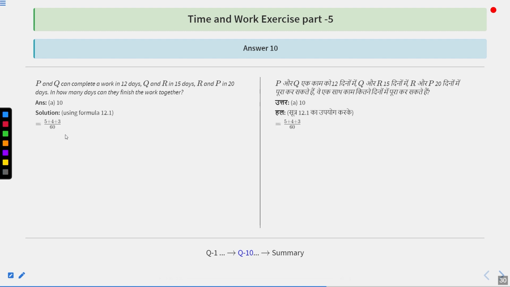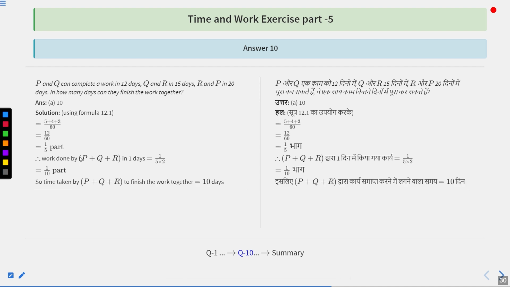So we can get the value of P plus Q plus R as 5 plus 4 plus 3 upon 60, that is 12 upon 60 or 1 upon 5th part. So work done by P plus Q plus R in one day is going to be how much? The 2 from that side is going to be the denominator of that side. So 1 upon 5 into 2, that is 1 upon 10th part. So in one day they are going to do 1 upon 10th part. If they have to complete the whole one part, they are going to take how many days? 10 days. So option number A, 10, is the correct answer.